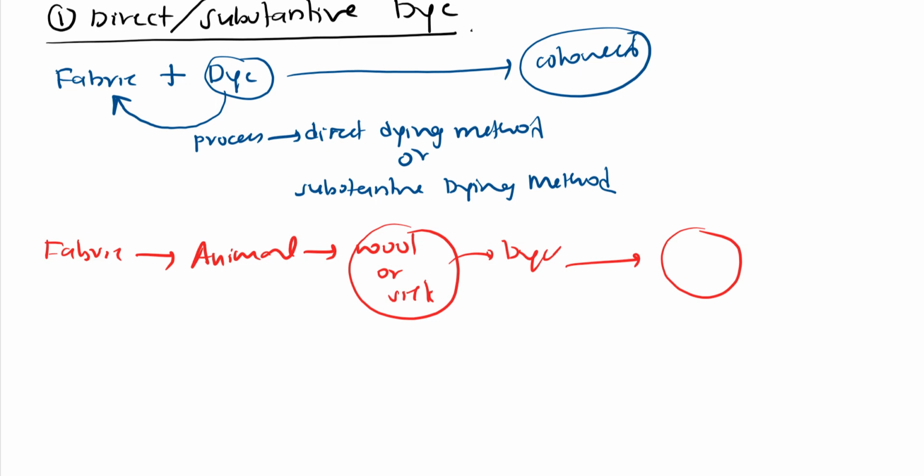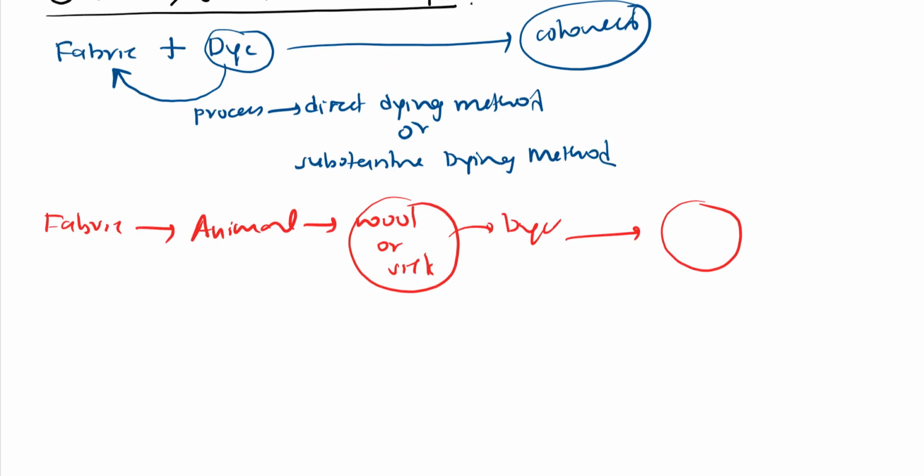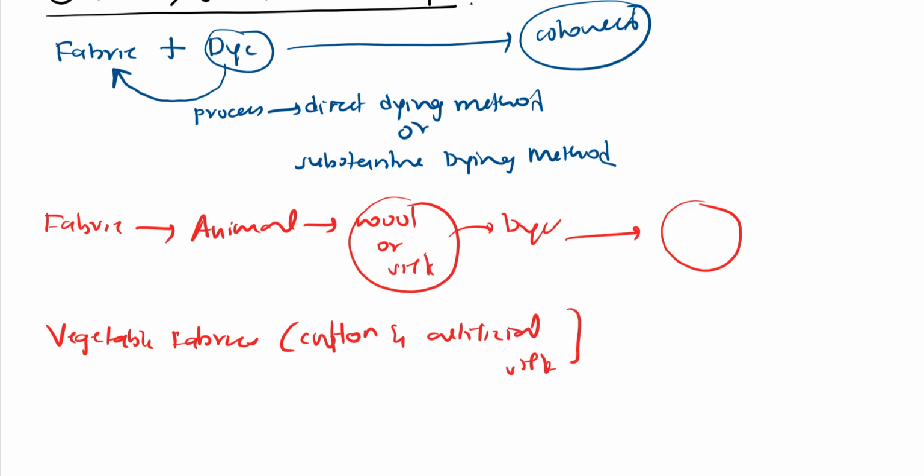And plants, or we can call them vegetable fabrics, for example cotton and artificial silk, never give this method, right?